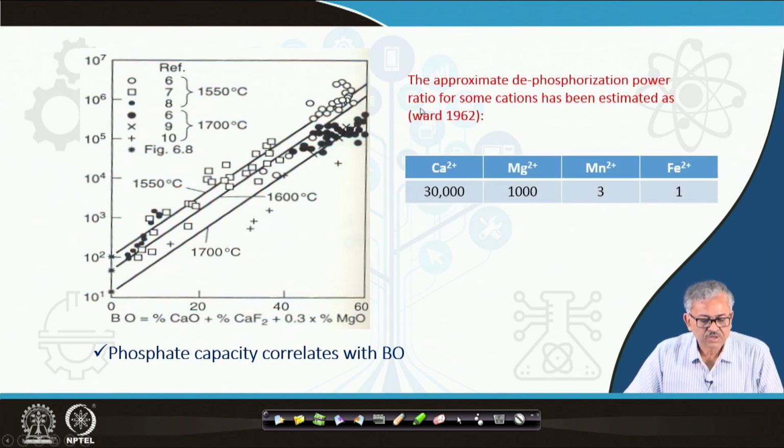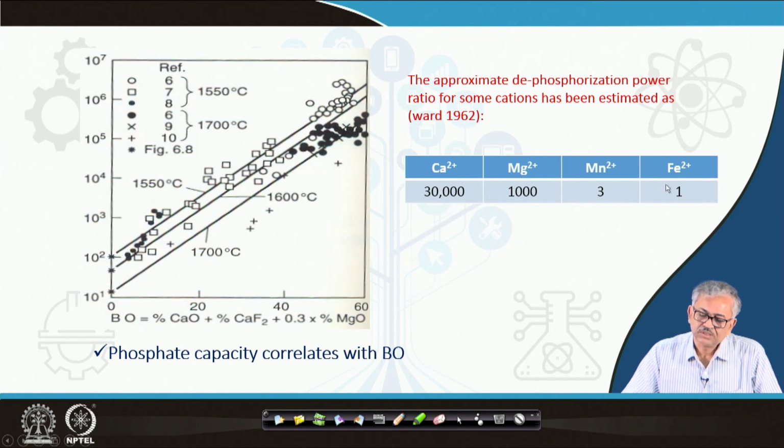So, for at least retaining the phosphorus, the approximate dephosphorization power ratio for some cations has been estimated as shown here. This has basically been calculated from the equilibrium correlation. You can find that the cation Ca2+ is 30,000 times more effective in removing phosphorus compared to the Fe2+ ion. Similarly, Mg is 1000 times greater than that of Fe, and Mn is 3 times that of Fe.